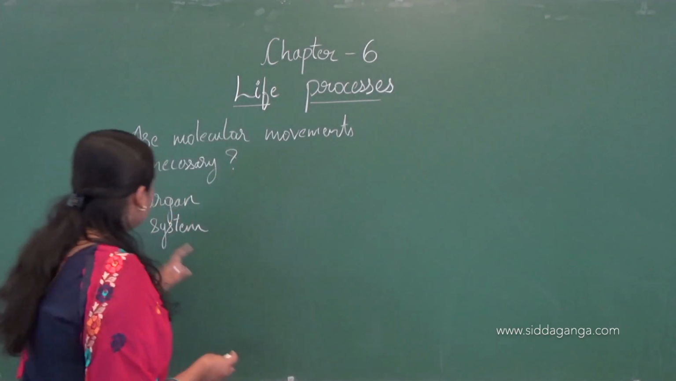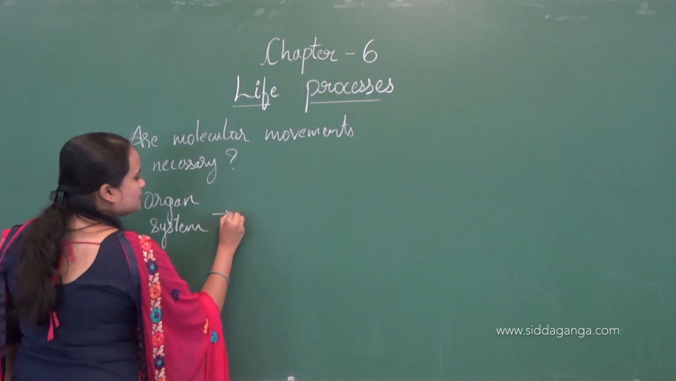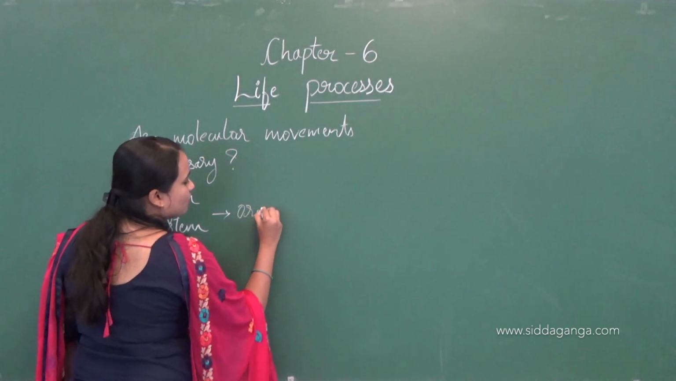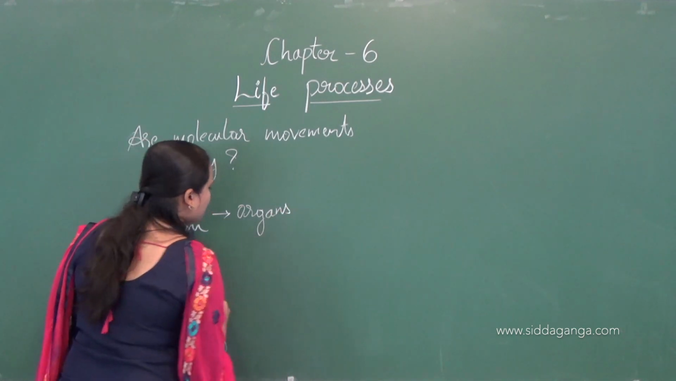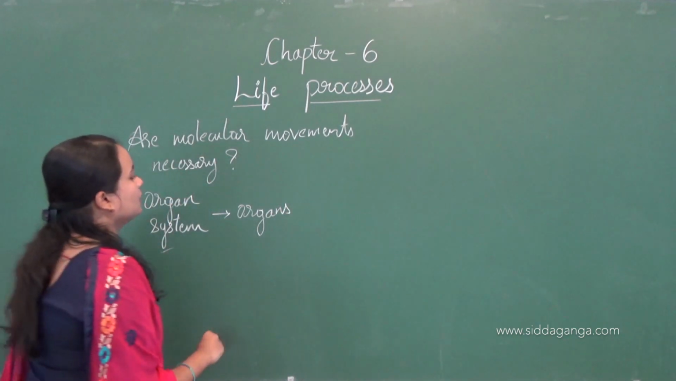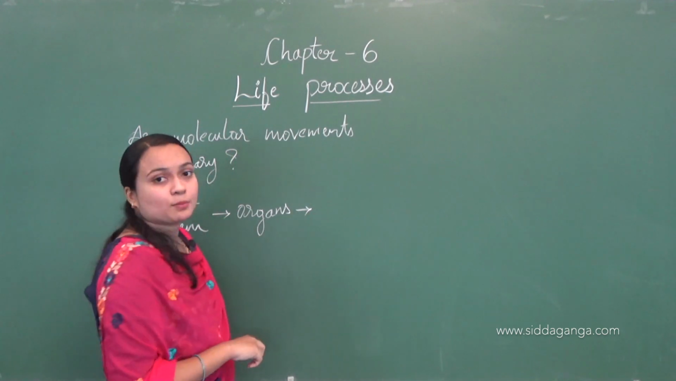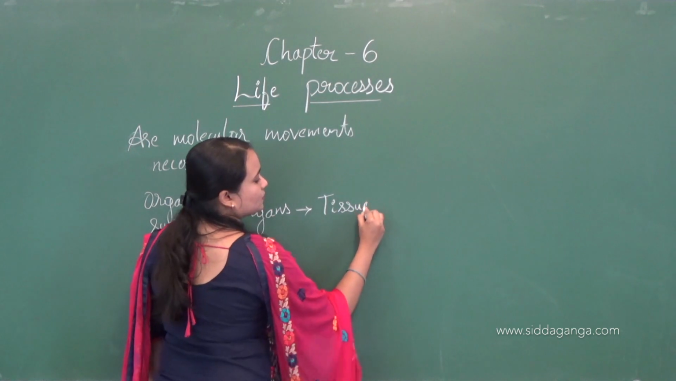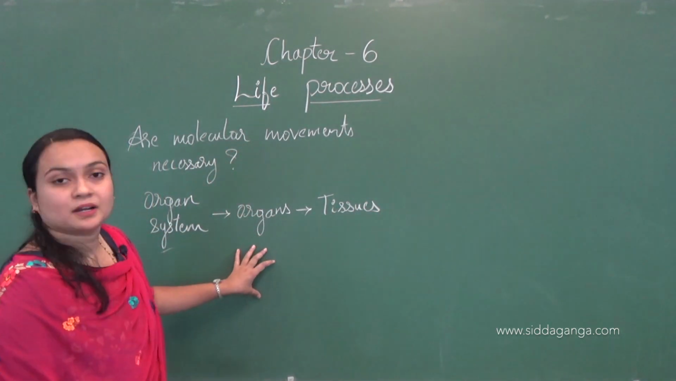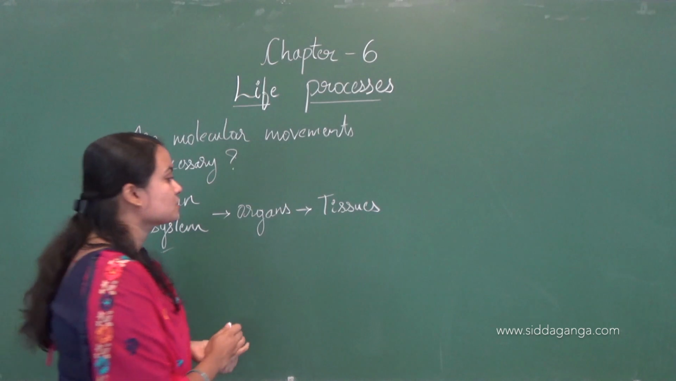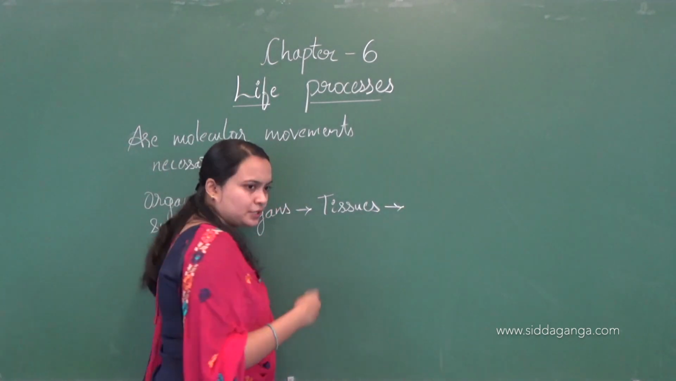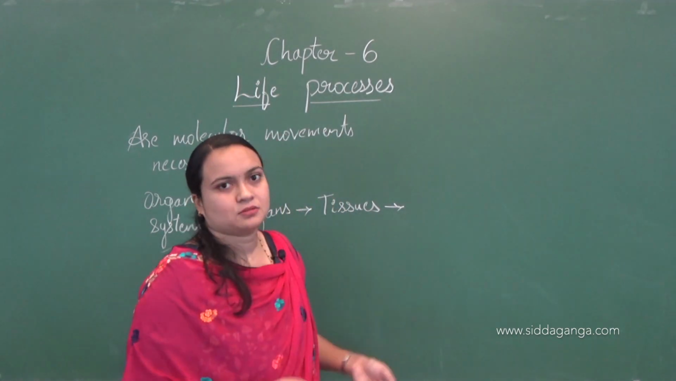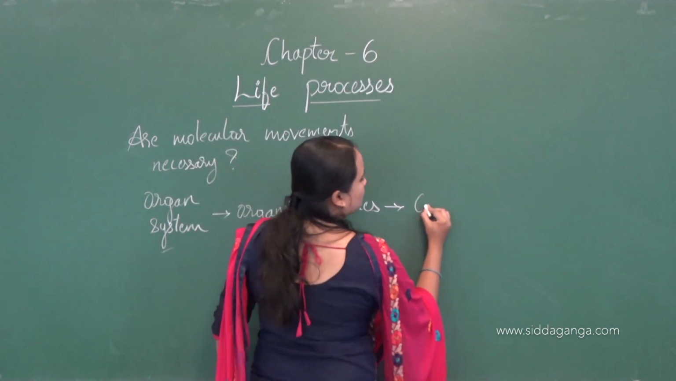Consider an organ system. An organ system is made up of organs. A group of organs will create an organ system, right? And organs are made up of different types of tissues, and tissues, the groups of cells together, are called tissues. I think you all know that, right?